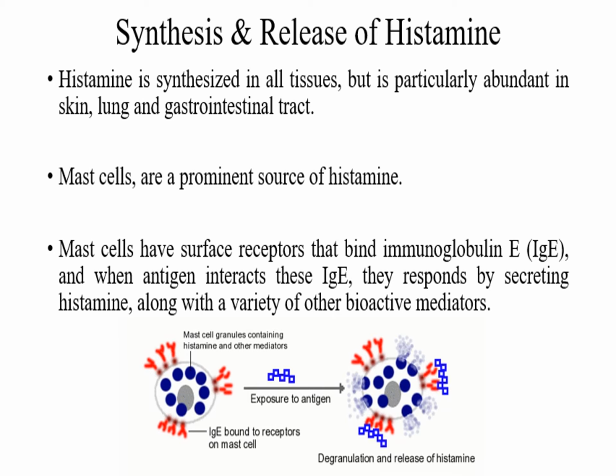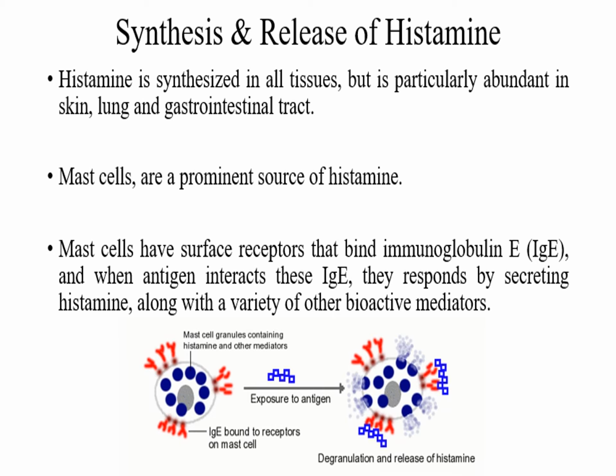Histamine is synthesized by mast cells, which are a prominent source of histamine. Mast cells have surface receptors that bind immunoglobulin E, and when antigen interacts with IgE, they respond by secreting histamine along with a variety of other bioactive mediators. This is the structure of a mast cell, which has this blue colored histamine inside the cell and some red colored surface projections that are IgE, immunoglobulin E.